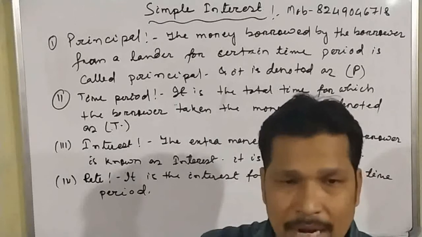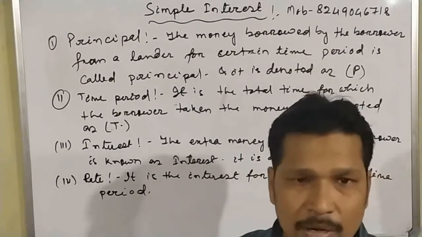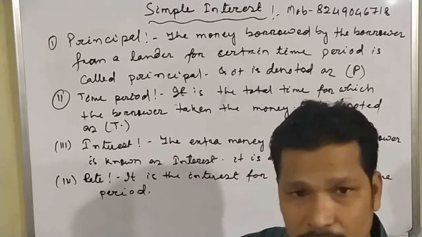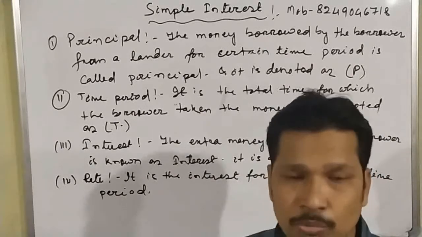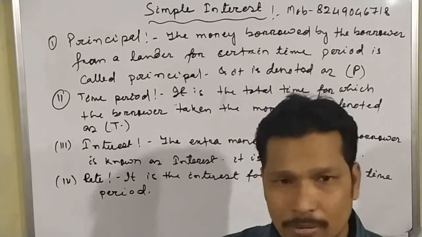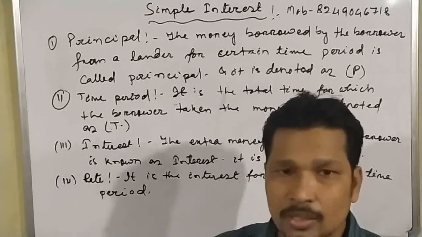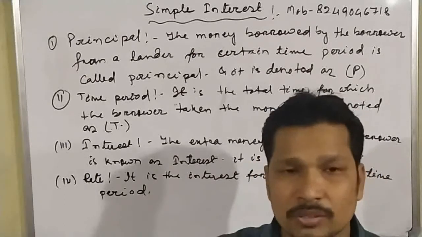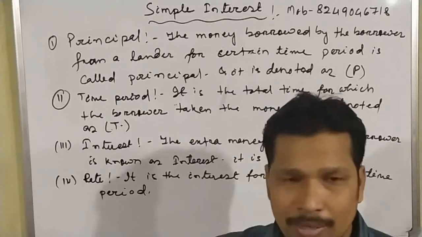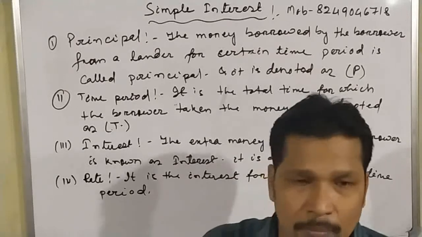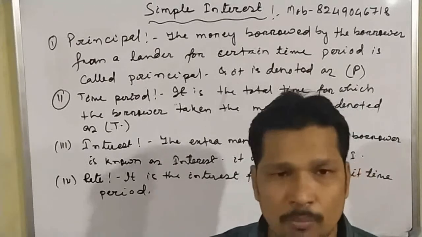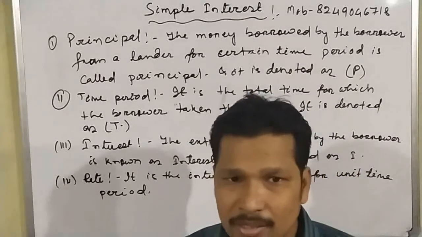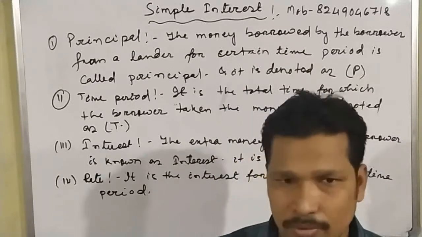If we have borrowed 100 rupees from a person, then the extra amount of money we will pay after 1 year or 1 month, that is, unit time, is known as the rate of interest.